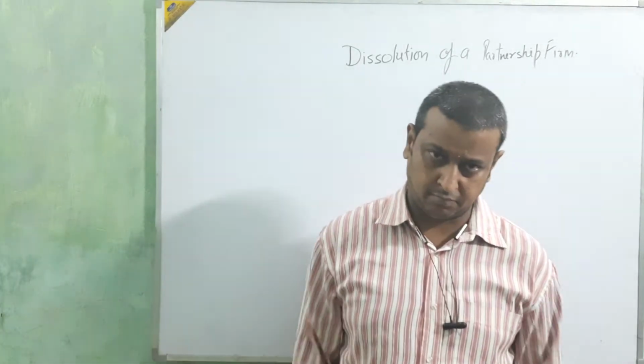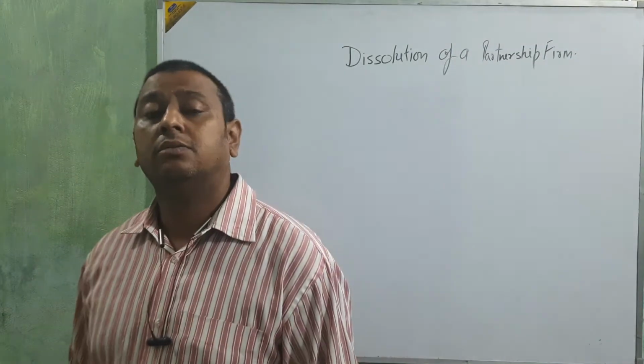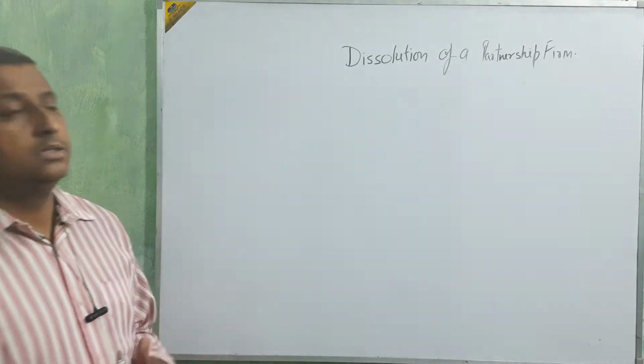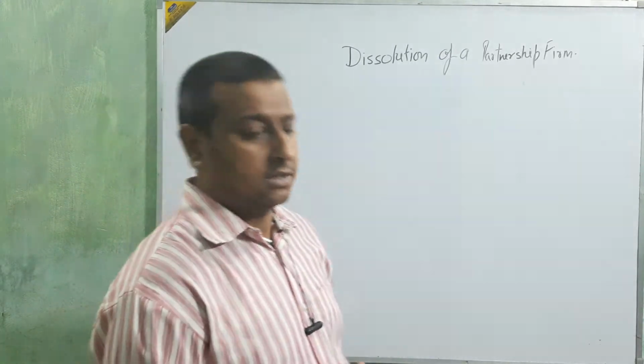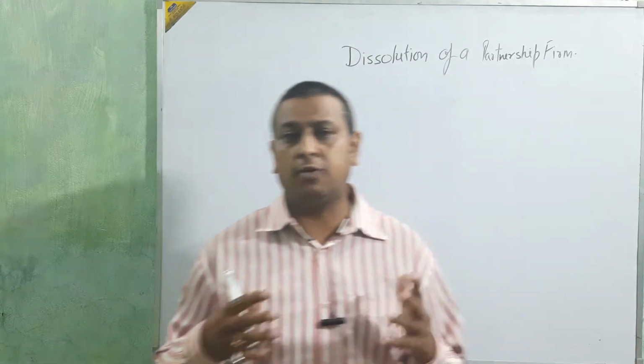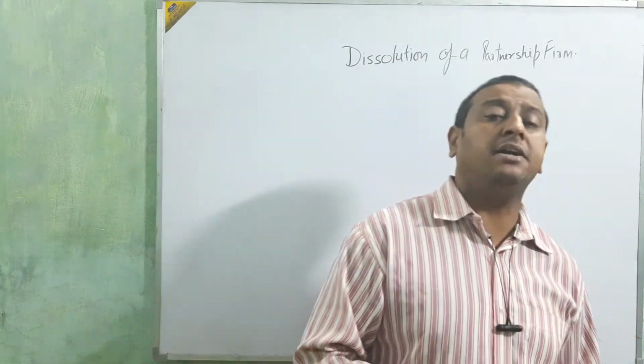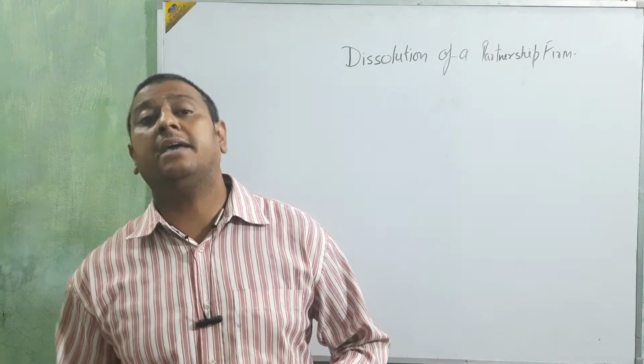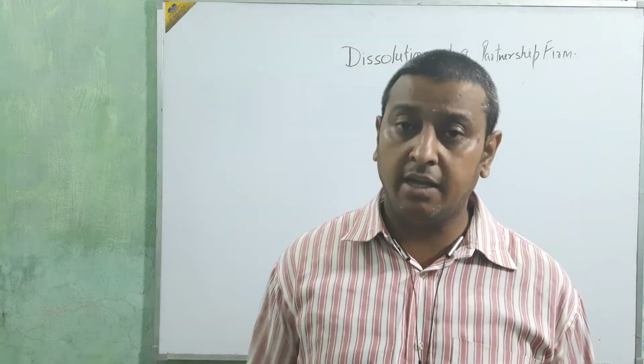Okay, beta? Now we are going to our numerical part. What type of accounting treatment will we use at the time of dissolution of any firm?